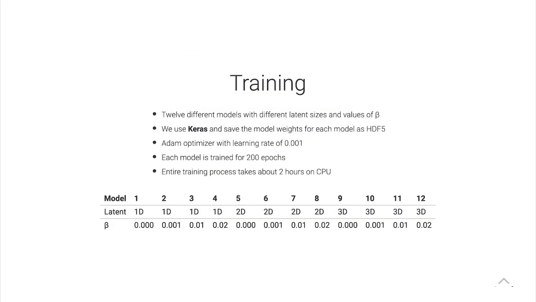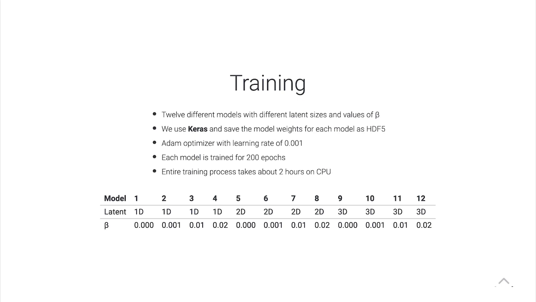Now, some details about the training. The first interesting thing is that we actually train 12 different models, and in each model we adjust something a little bit to see how it affects the performance. We train with 3 different latent dimensions, 1D, 2D, 3D, and this controls how many parameters the user controls. So in the 1D case, the user has one knob, and that controls all 13 knobs at the same time, and you see the pattern.